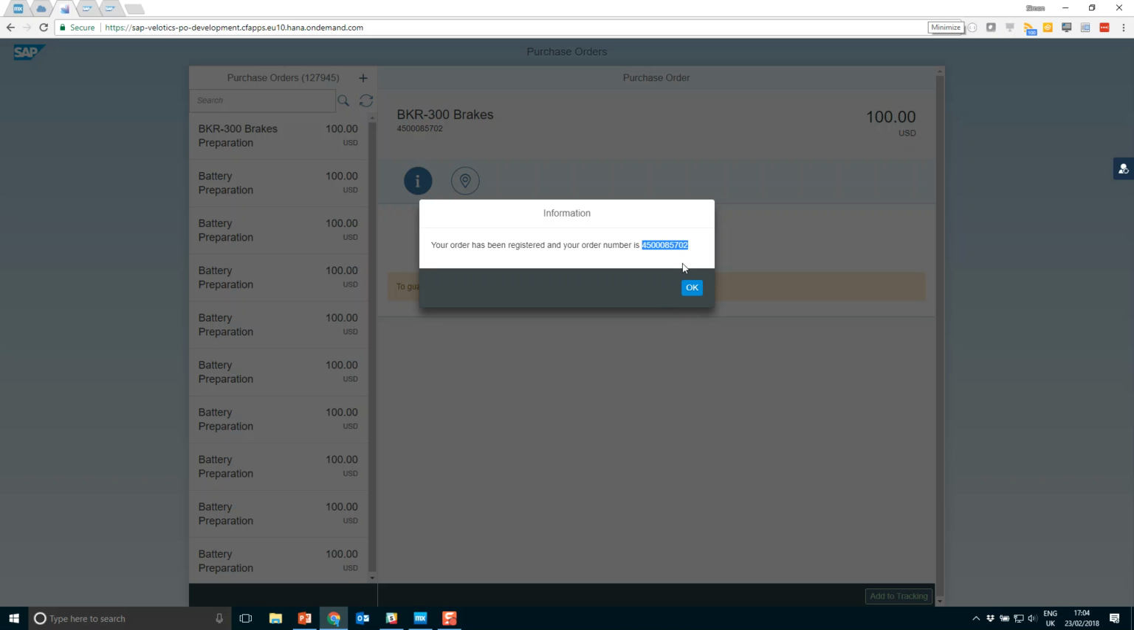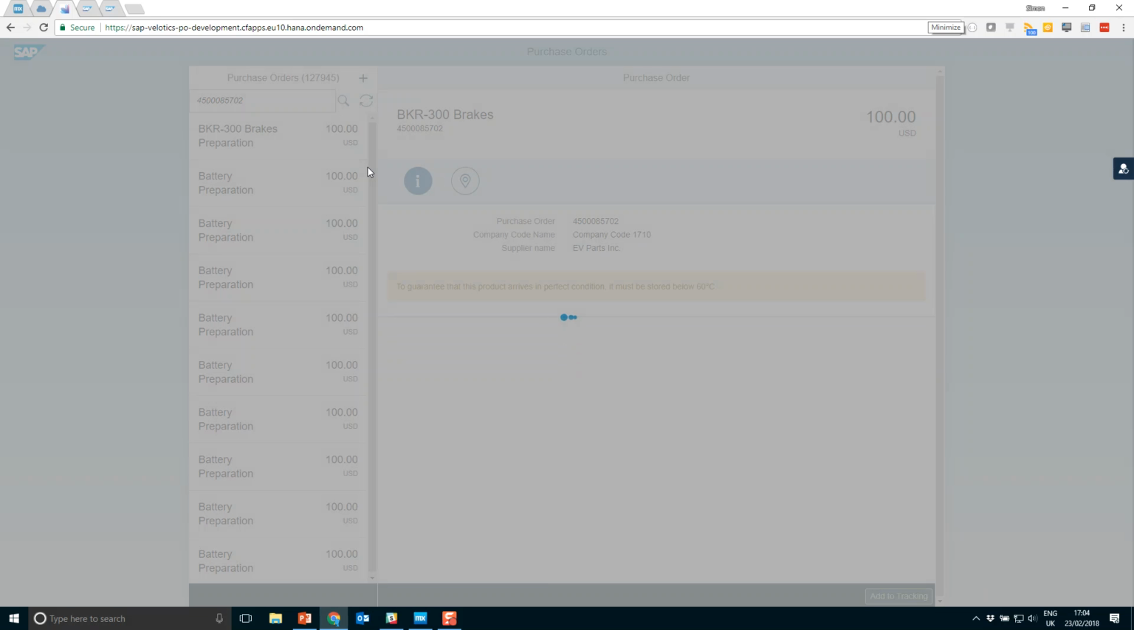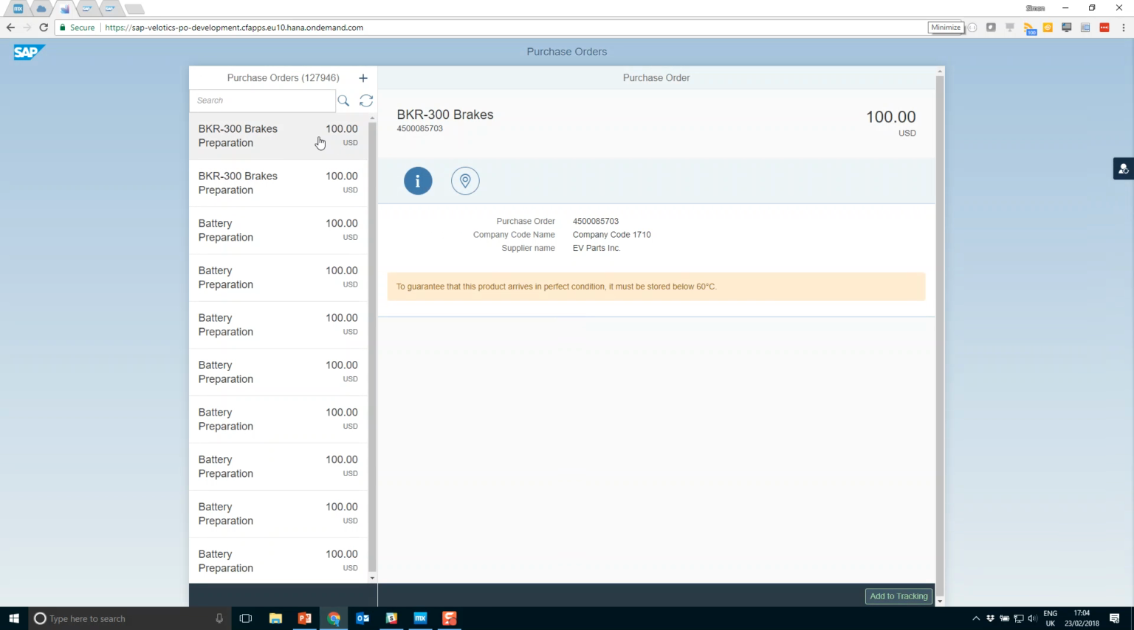We can use this particular purchase order to track that purchase order through the process. And we can see here, if we search for that number, it will return us this particular brake part, which we can then start to use and view more information about.